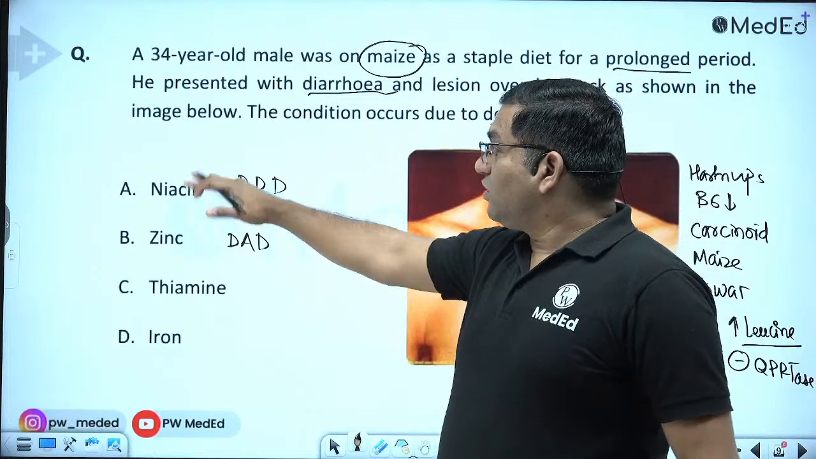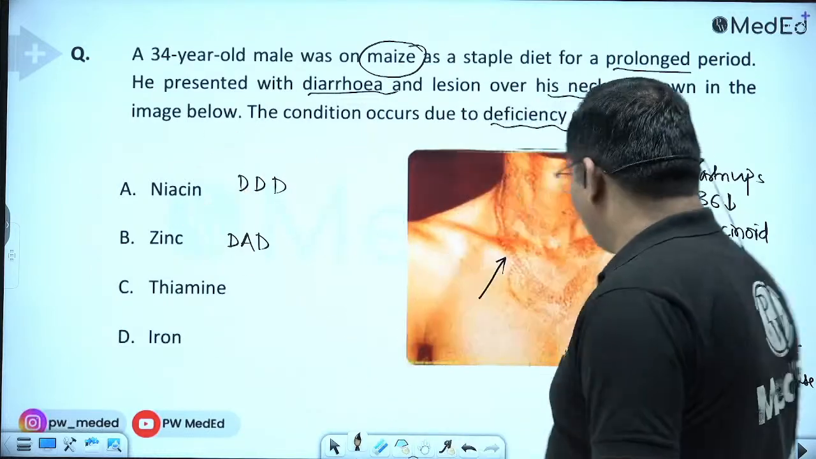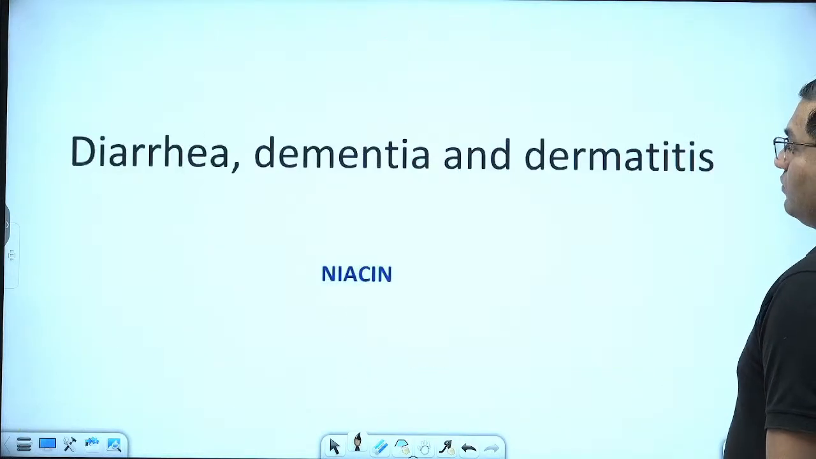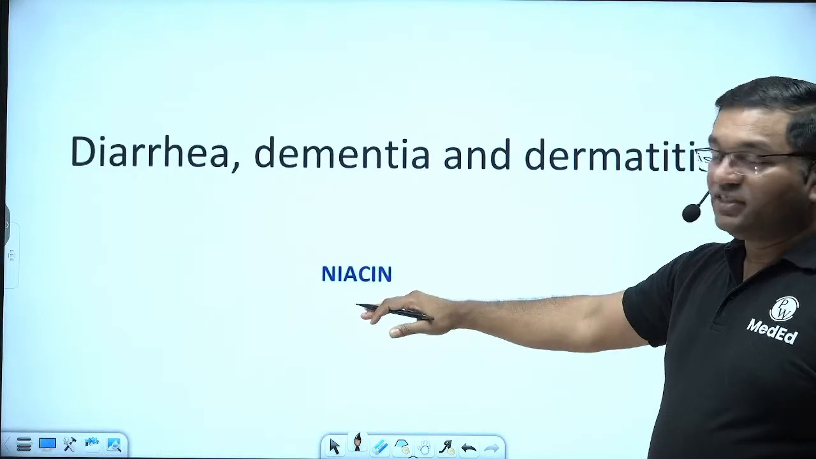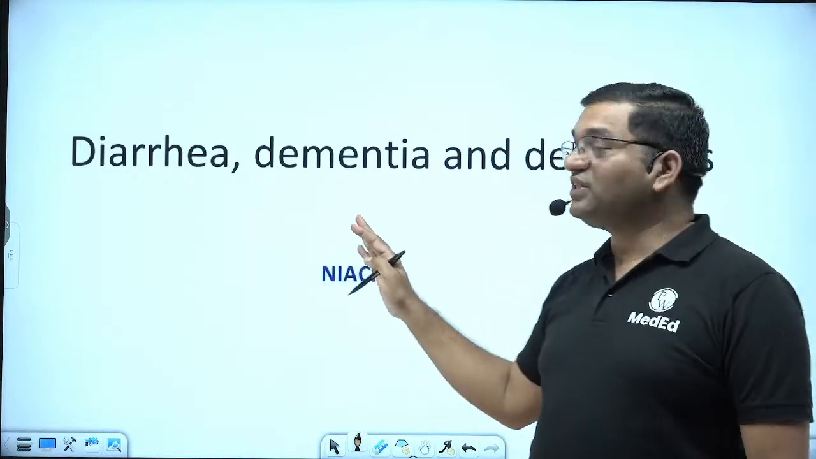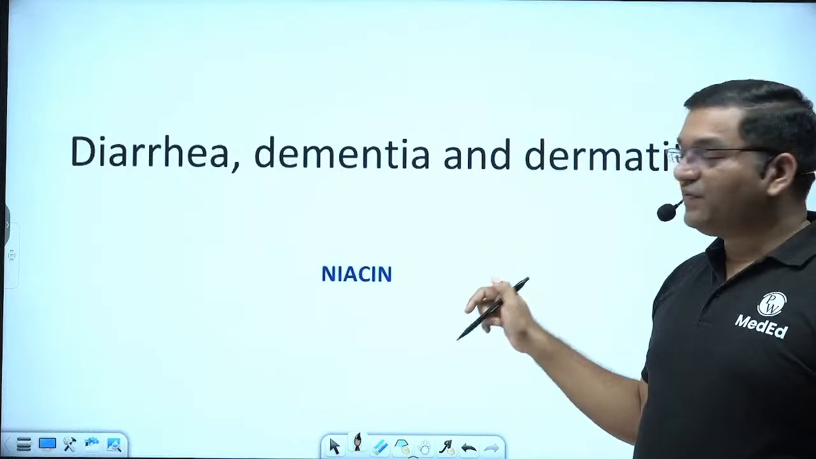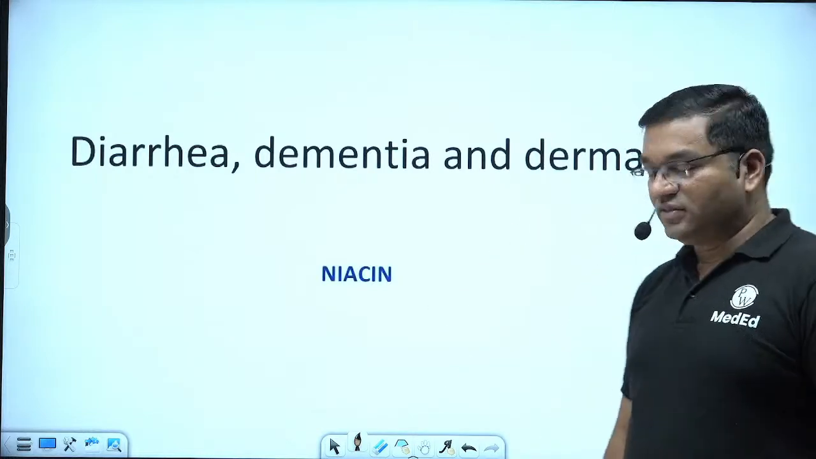So this is about niacin. Now see, diarrhea, dementia, dermatitis are the features of niacin deficiency, while diarrhea, alopecia and dermatitis are the features of zinc deficiency.